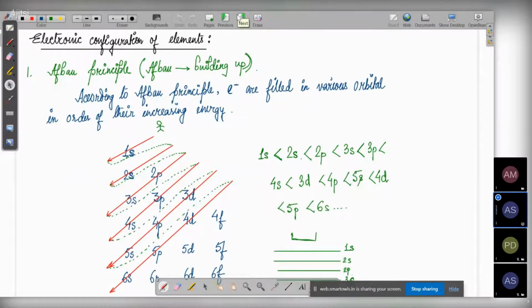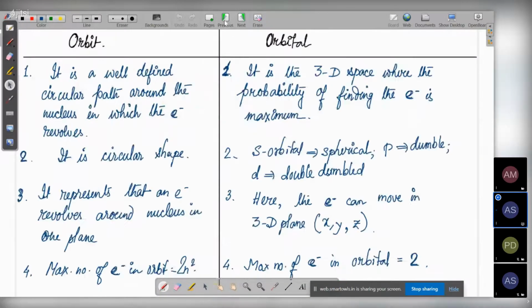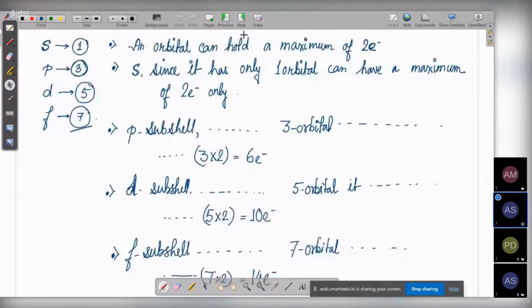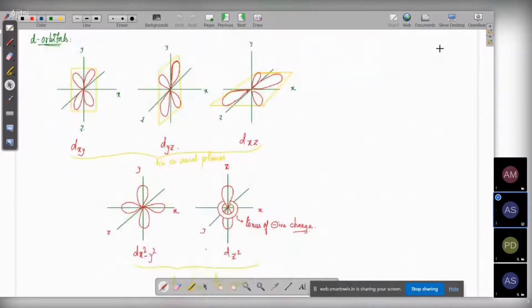What is the maximum number of electrons that can be present in 3d? 10. Yes, 3d has 5 orbitals and each orbital can hold a maximum of 2 electrons, that is 5 times 2, equal to 10. We have derived all these things in previous classes.